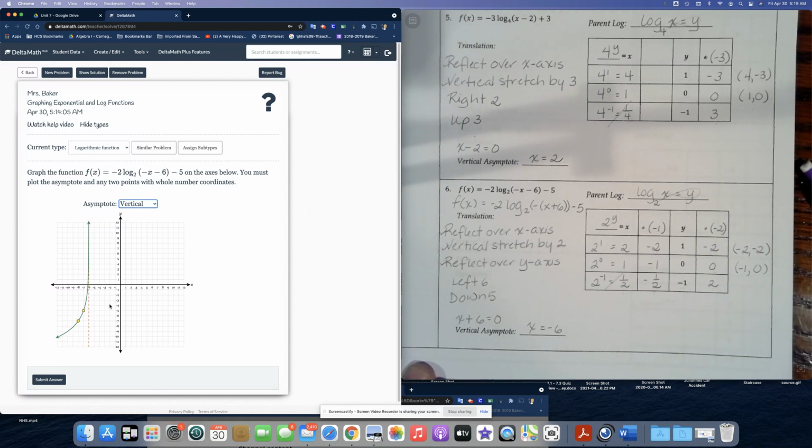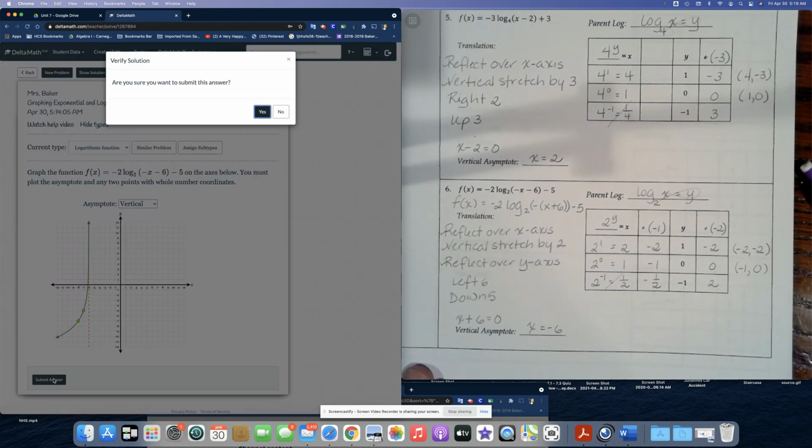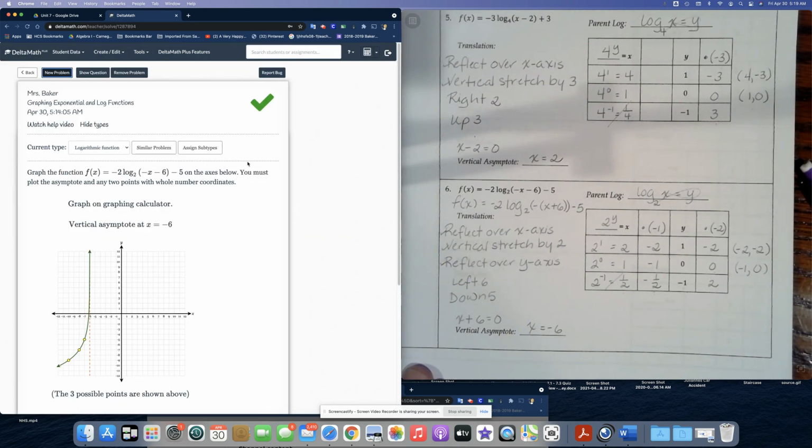All right, so here we go. And hopefully we did it right. If we didn't, it's okay. We have a second chance. So let's check. I might be off by one of my dots. I feel like, oh, great. So, all right, we are done. Did a good job. Thank you for graphing with me.